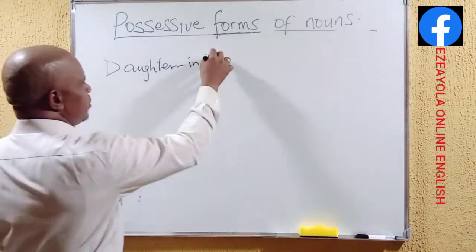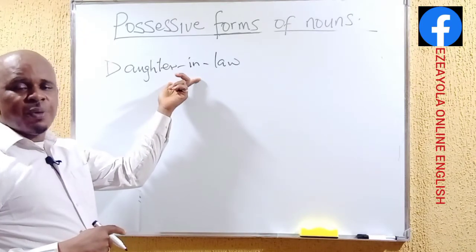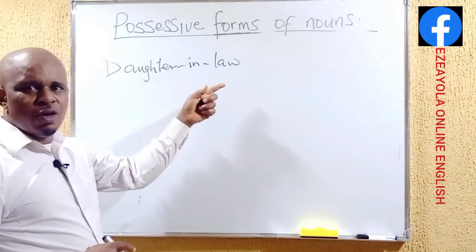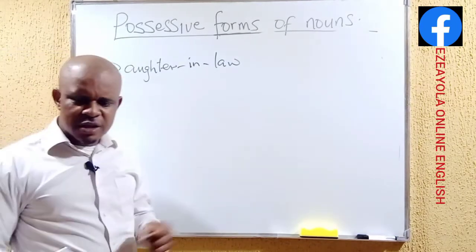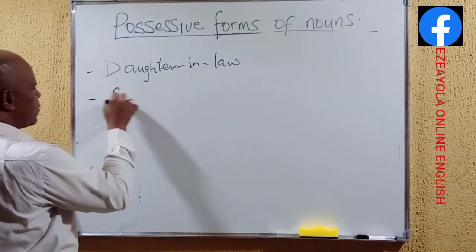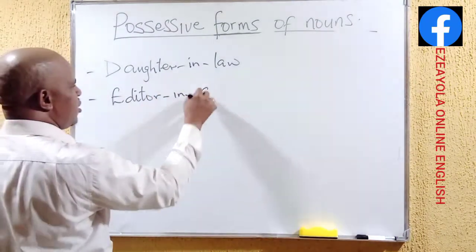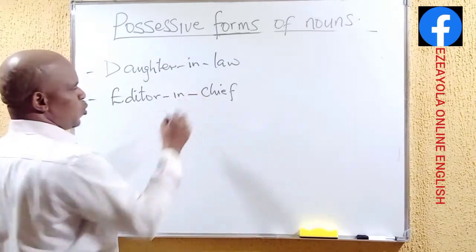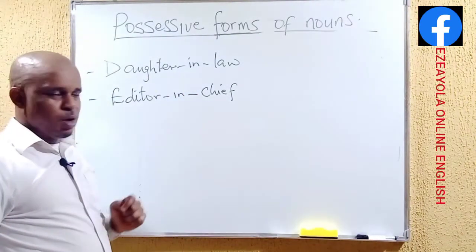We have hyphen, and this is one word in English language, but words like this, we call them compound words. We also have something like editor-in-chief. This is also a compound word.